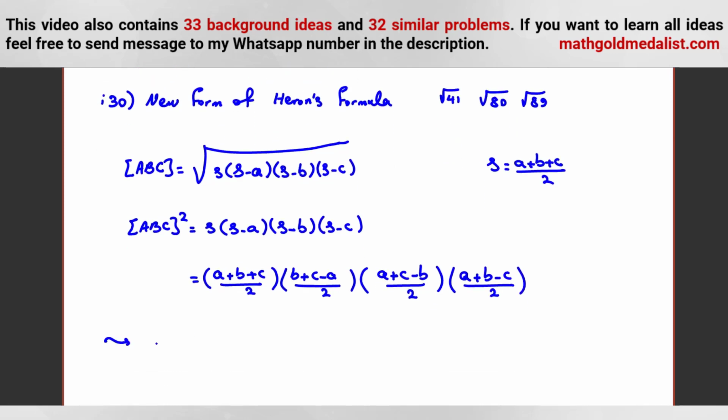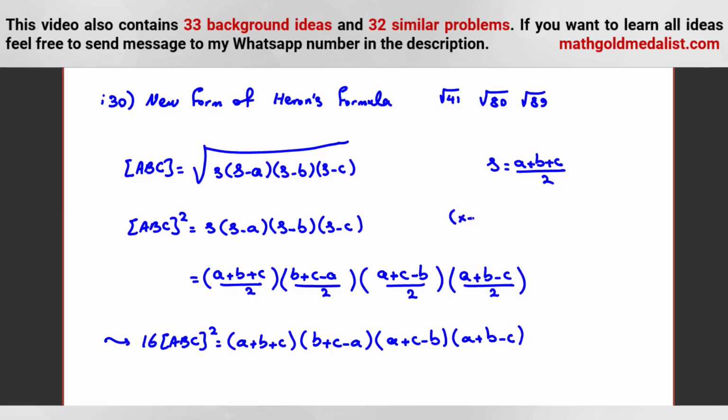Okay, if we multiply both sides by 16, 16 times area of ABC squared is equal to, I want to get rid of denominators, (a plus b plus c)(b plus c minus a)(a plus c minus b)(a plus b minus c). Okay.